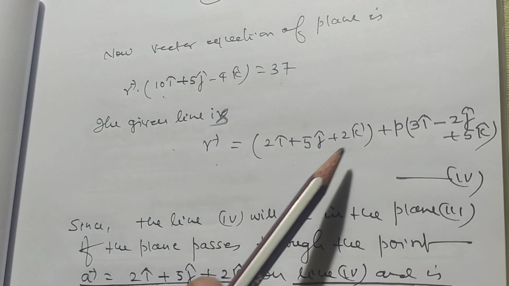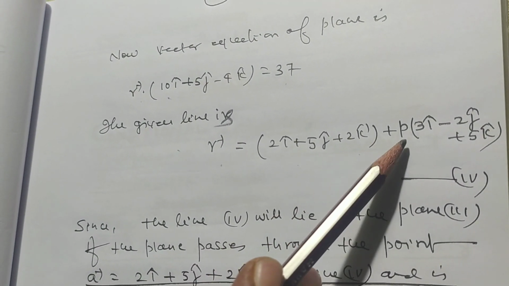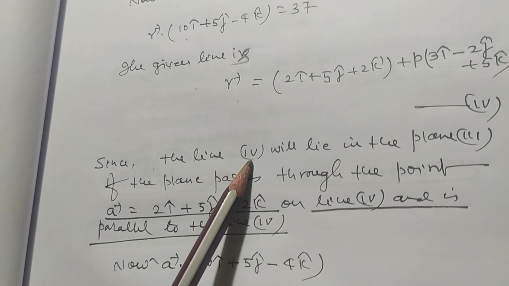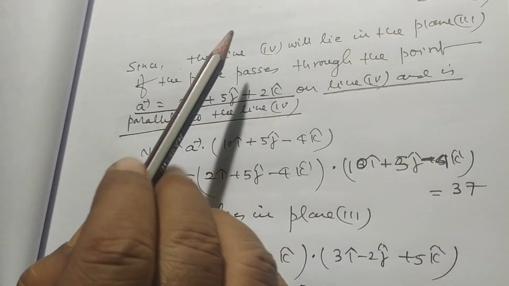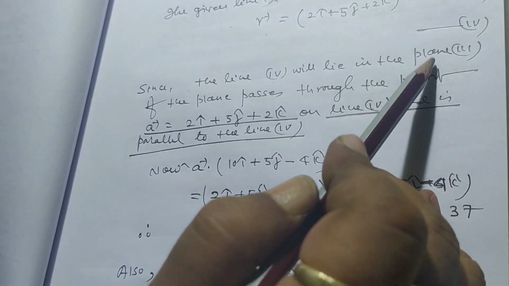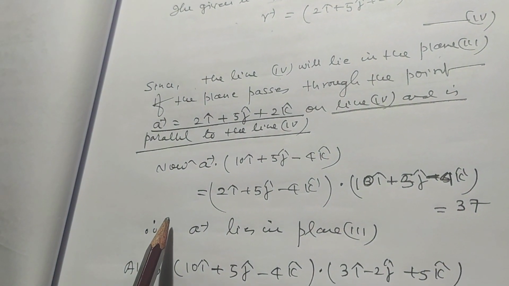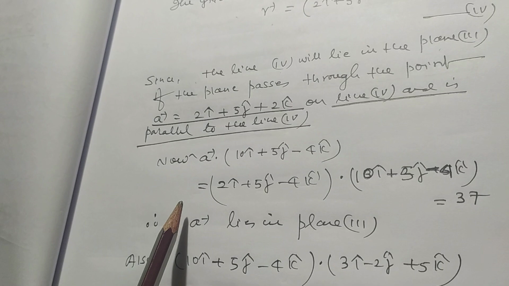So the given line is r = (2i + 5j + 2k) + p(3i - 2j + 5k). Since line 4 lies in the plane third, this is the equation of the plane.